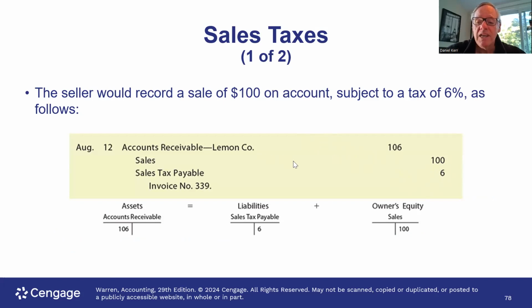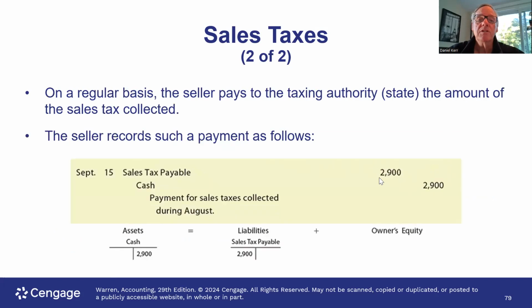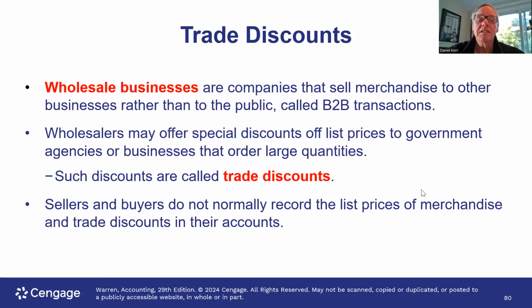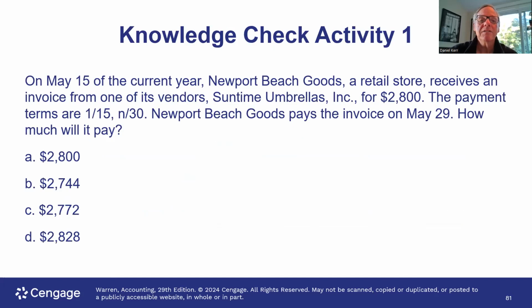So companies actually have to file sales tax returns, just like they have to file income tax returns and payroll tax returns. And then when it comes time to pay the tax that I collect, I simply debit sales tax payable and I credit cash when I remit that sales tax I have collected to the state. Trade discounts, I mentioned, that is just off the top. So if you get a $100 sale and it's got a 10% trade discount, the amount of the sale is not $100, the amount of the sale is $90.